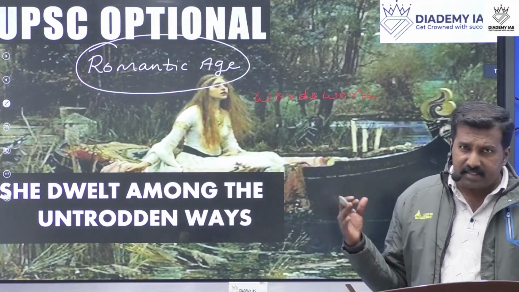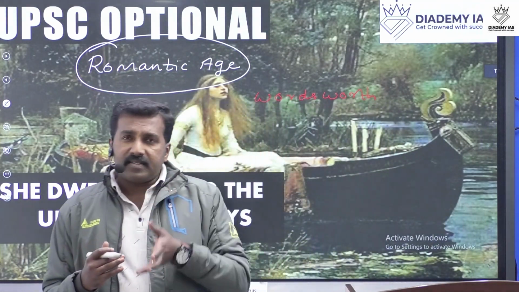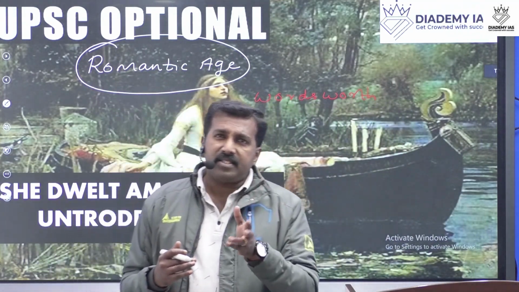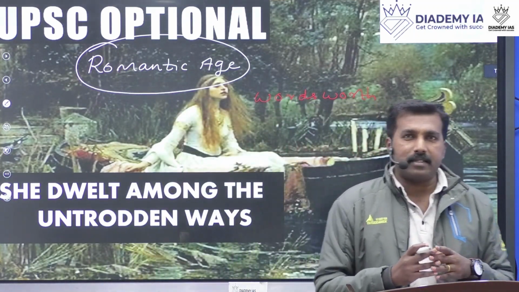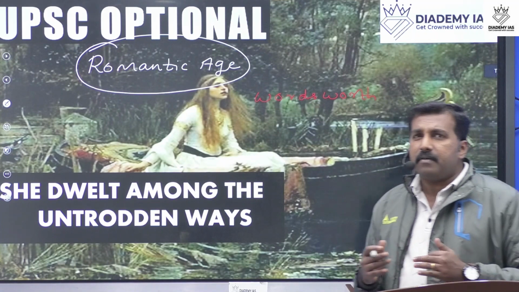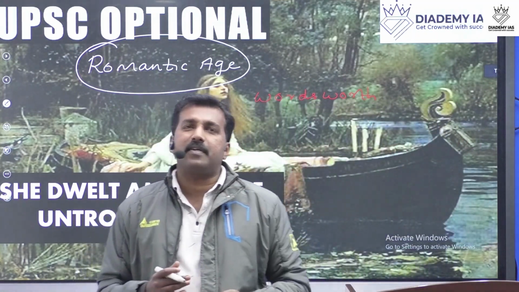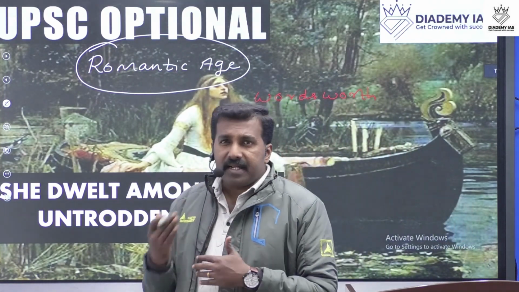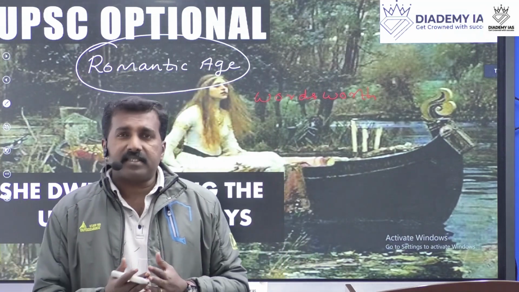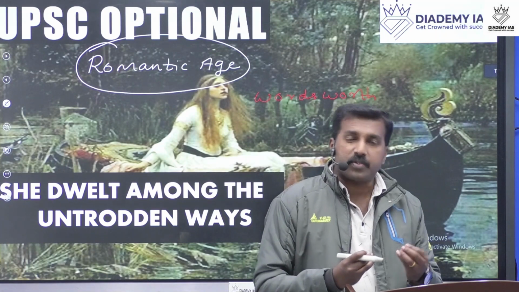Considering all these factors, we can say that the Romantic age is the outstanding period in English literature. Even in school level syllabus, we can see Wordsworth, Coleridge, different writers, their works included.